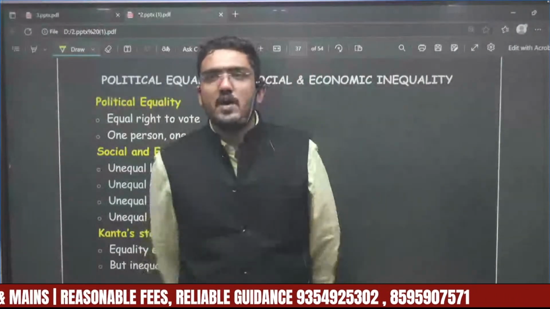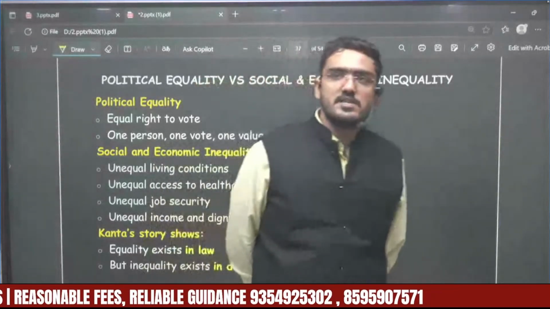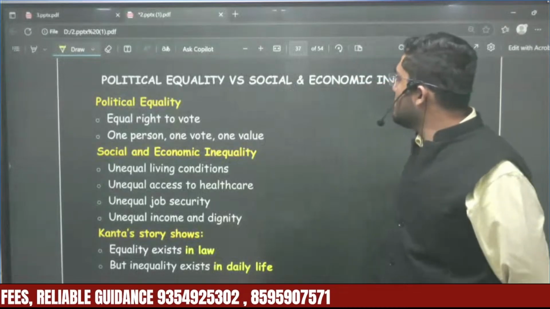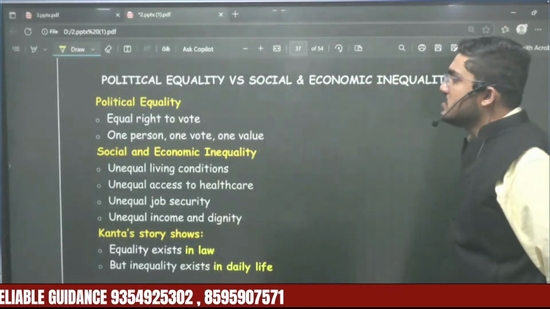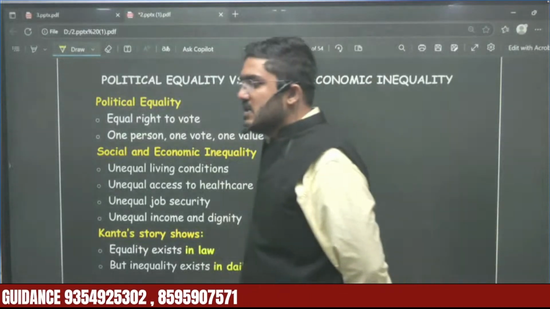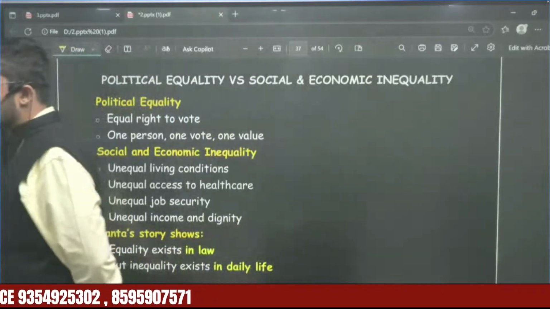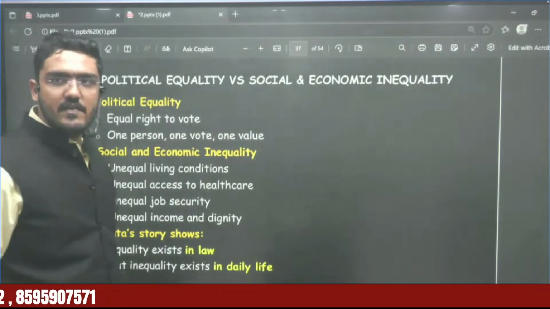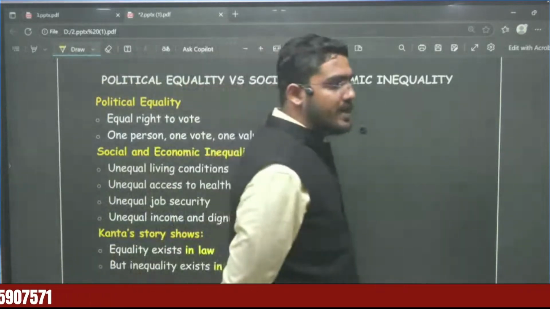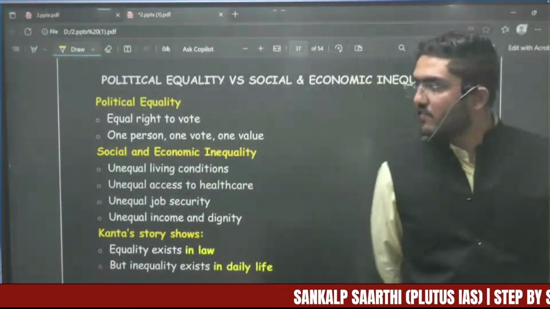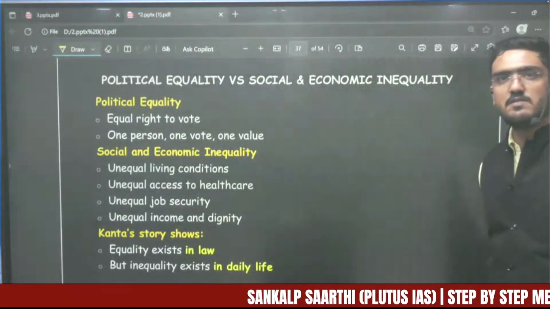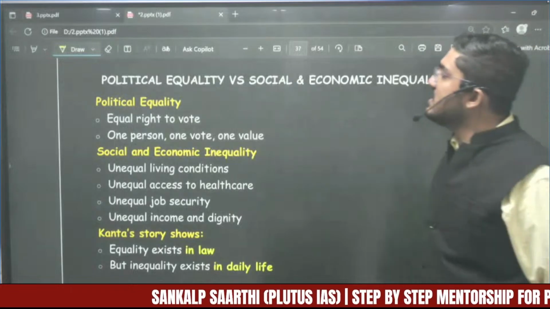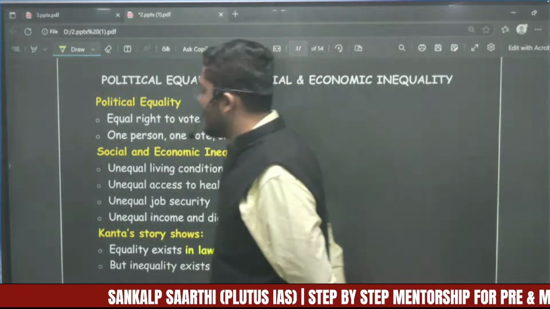Now look, political equality versus social equality versus economic equality. So political equality basically means that everyone must be getting the right to vote. And when everyone gets the right to vote, the notion is that one person, one vote, must have one value, right? So this is what political equality stands for.